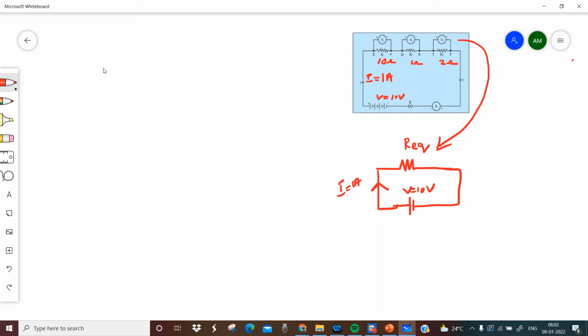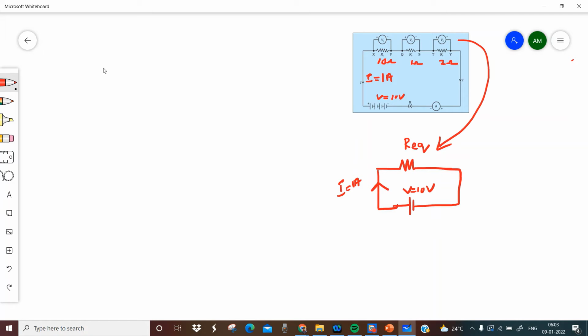Okay, clear? I have to replace three resistances with a single resistance in such a way that the current should be 1 ampere. There should not be any change in the current. I have to maintain the same current in the circuit for the same potential difference of 10 volt. Here also 10 volt, here also 10 volt. I have to get the same current, 1 ampere.